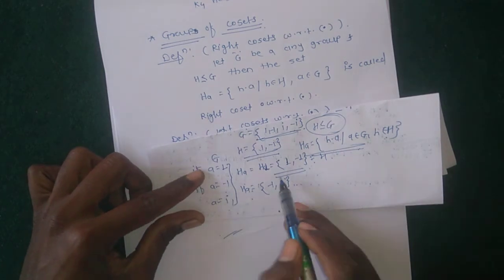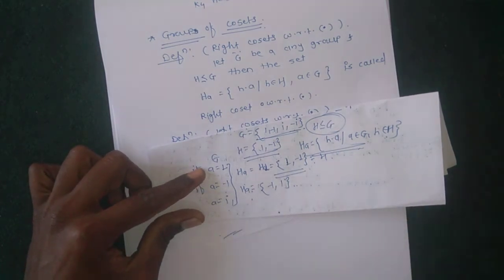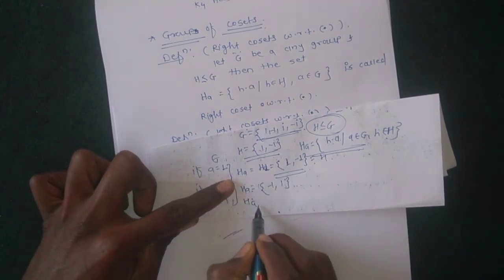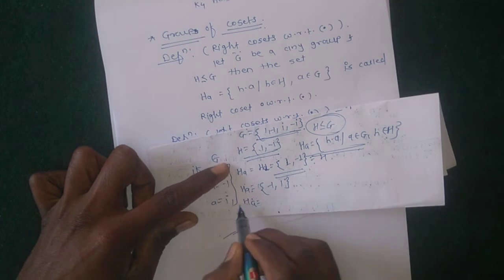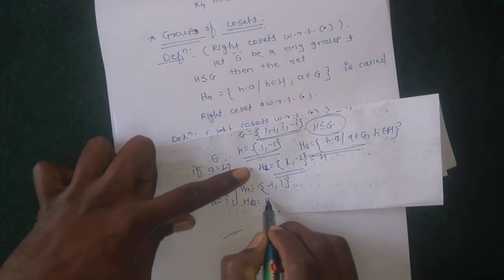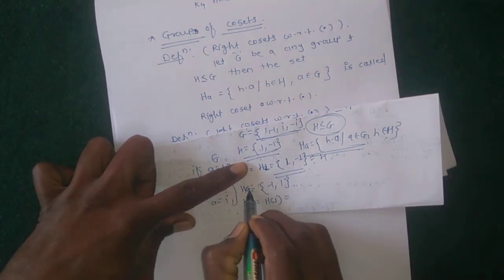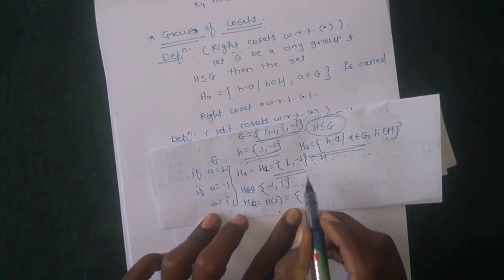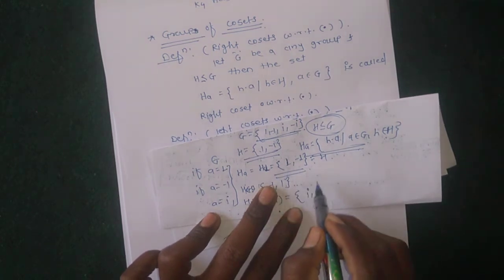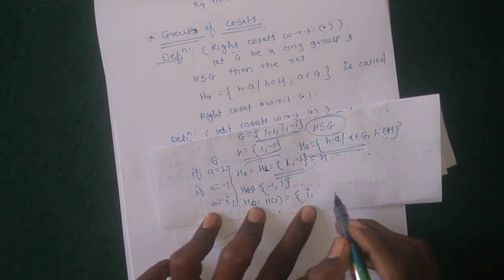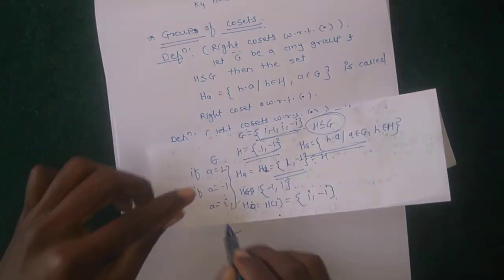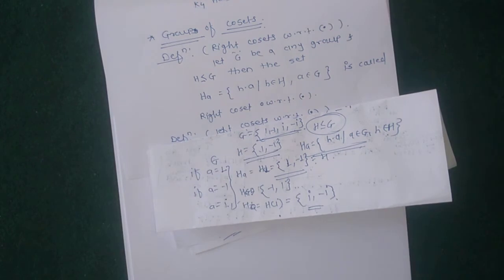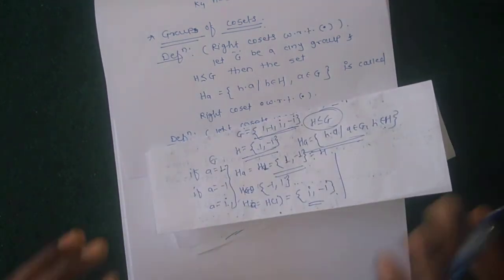If a equals minus 1, then HA is also H itself. Similarly, if a equals i, then HA is 1 into i is i, and minus 1 into i is minus i. This is the third, and the last is similarly minus i and i. So this is for right cosets.